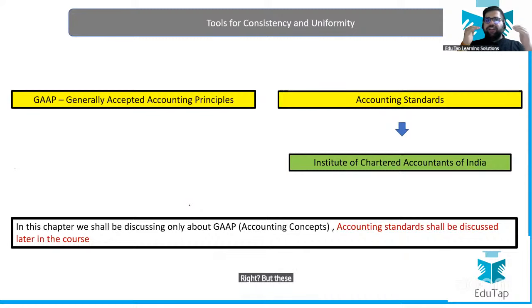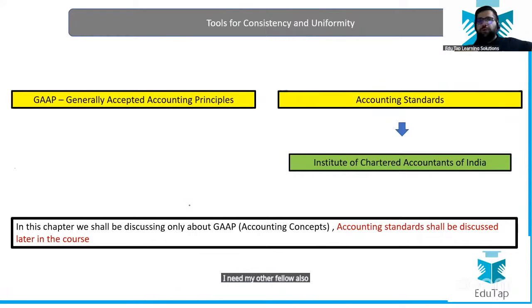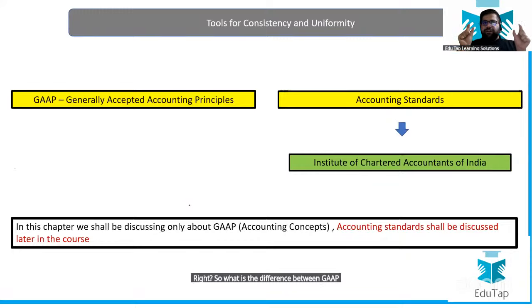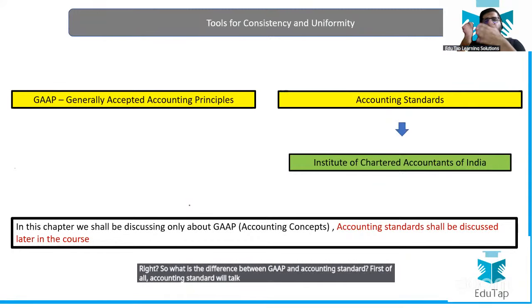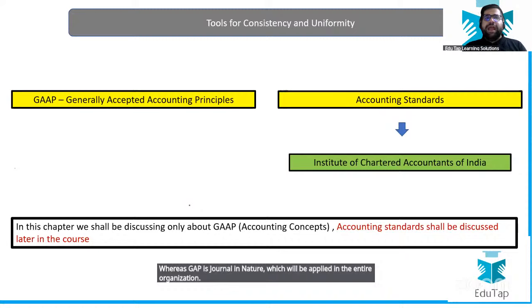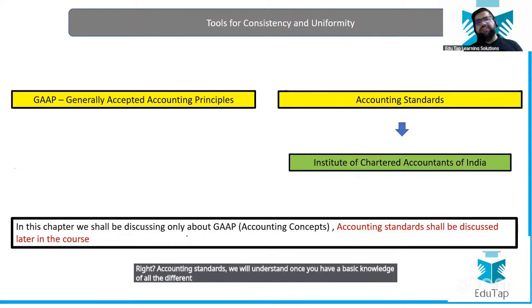But these two are very important, because if I'm recording the inventory, I need my fellow colleague to also understand the accounting standard for inventory, so that we both are on the same page, right? So what is the difference between GAAP and accounting standard? First of all, an accounting standard talks about just one particular economic event, whereas GAAP is general in nature, and will be applied in the entire organization, right? And in this particular class, our focus will be on GAAP. Accounting standards we will understand once you have a basic knowledge of all the different concepts of accounting.